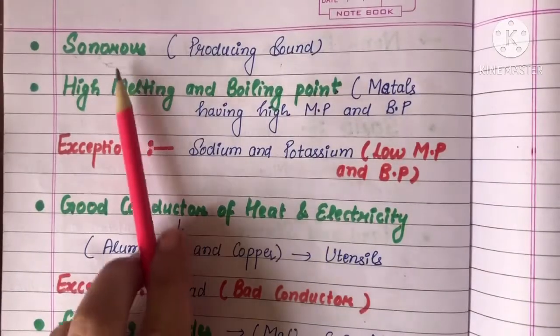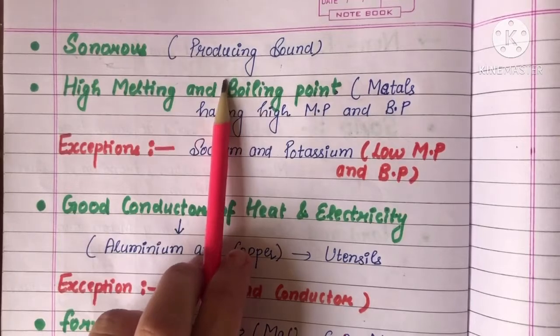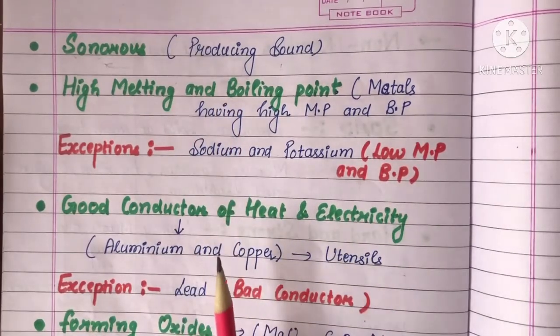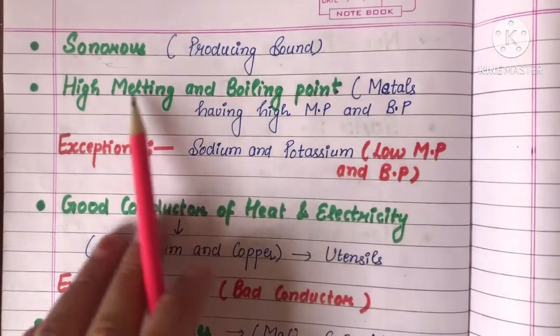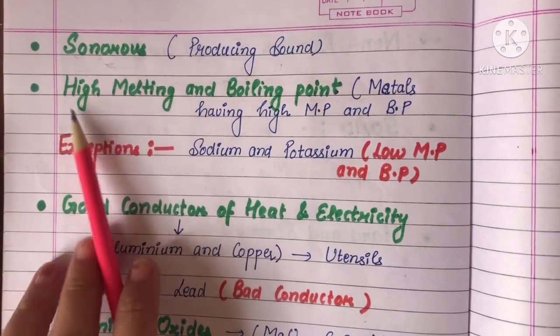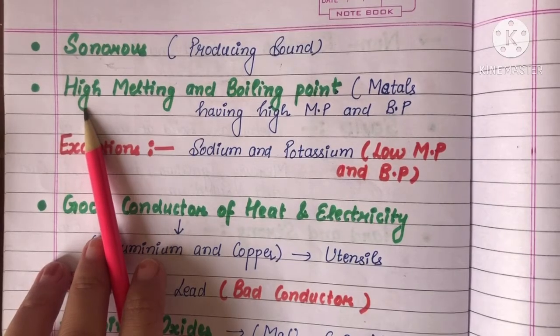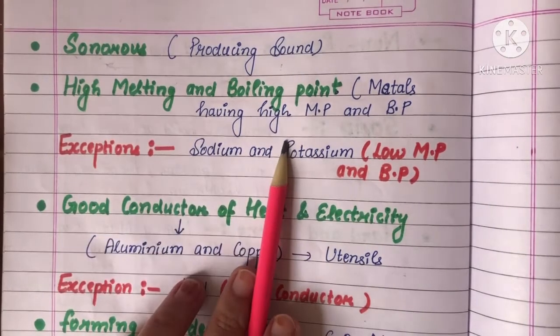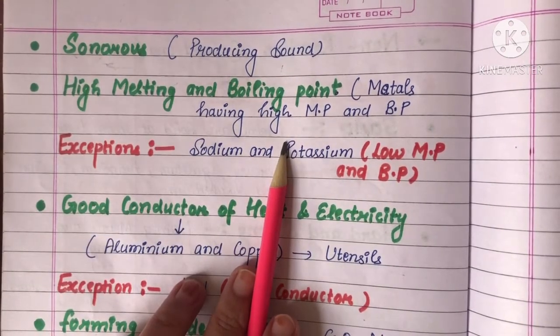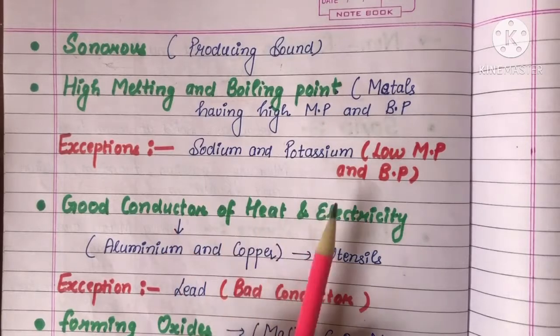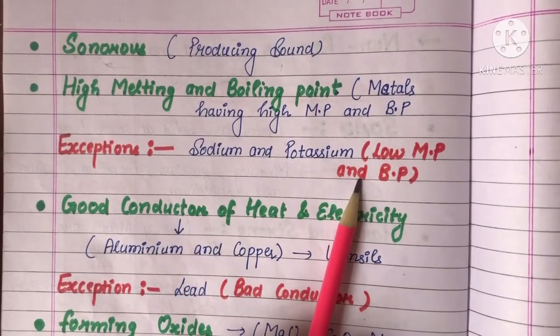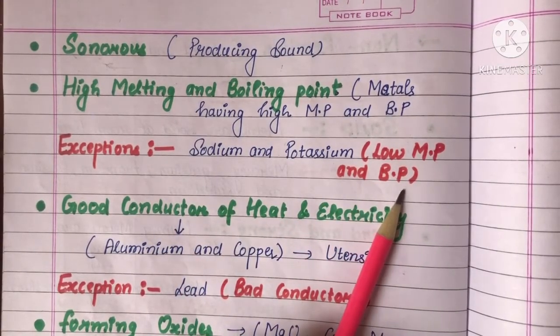Next property is sonorous. Sonorous means producing sound. Metals are sonorous in nature, meaning they produce a ringing sound when struck with a hard object. Next property is high melting and boiling points. Metals mainly have high melting and boiling points, but there are some exceptions: sodium and potassium are metals that have low melting and boiling points.